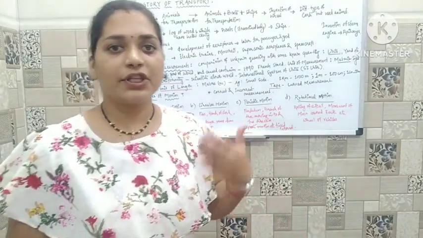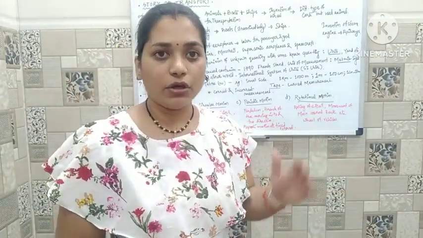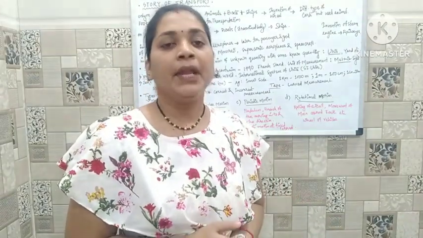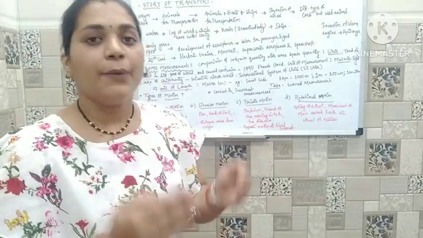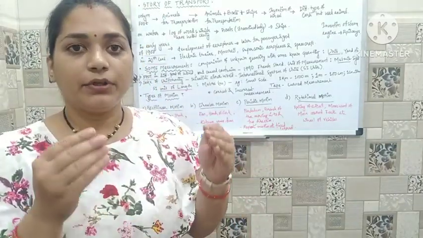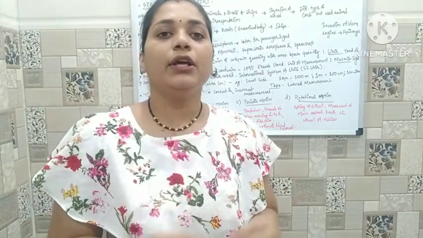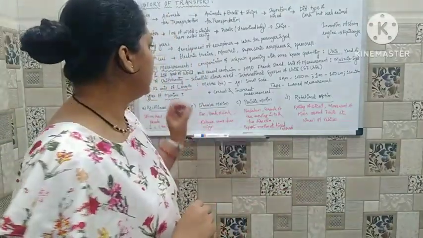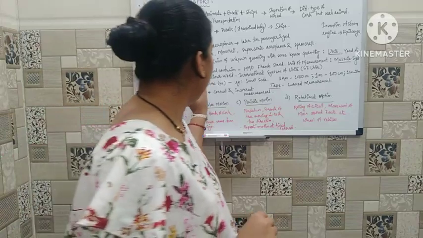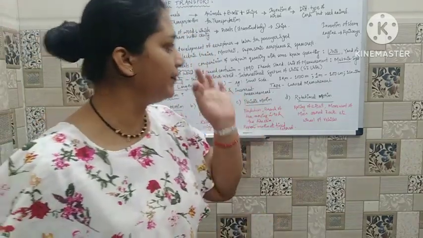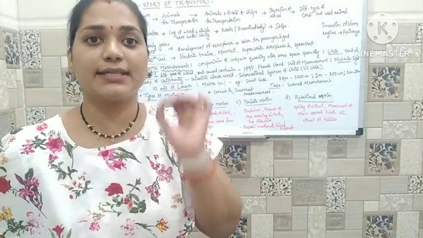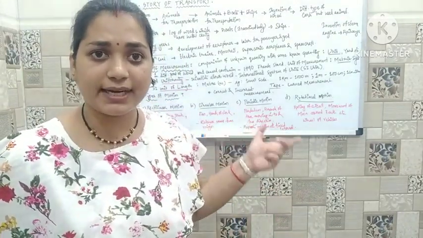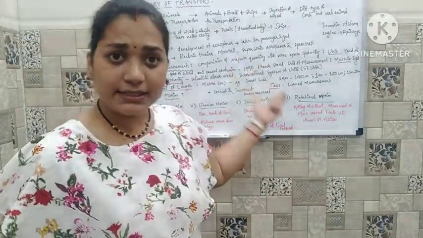So for the sake of uniformity, the scientists all over the world got together and decided to make a uniform measurement system, a unit of uniformity throughout the world. They came up with the international system of units, that is known as SI units. All the scientists together decided to have an international system of units, known as SI units.